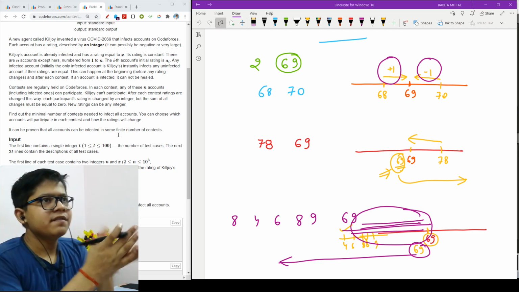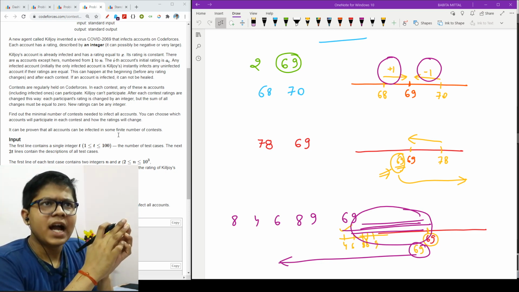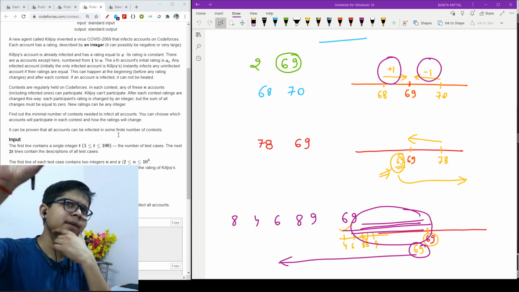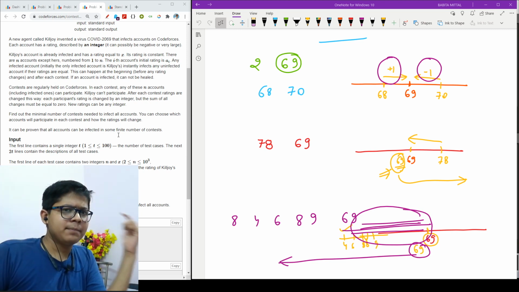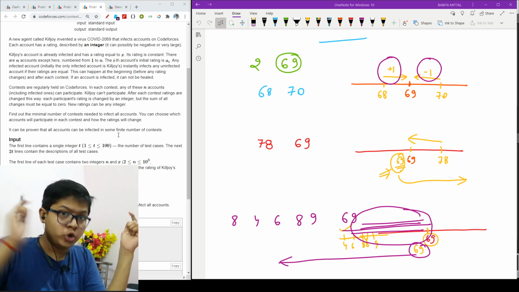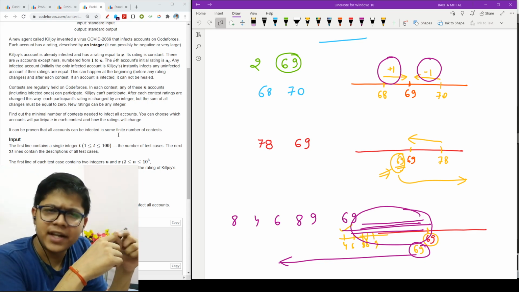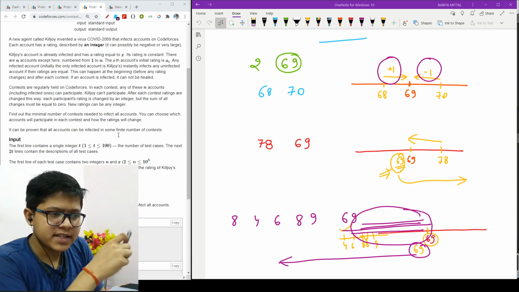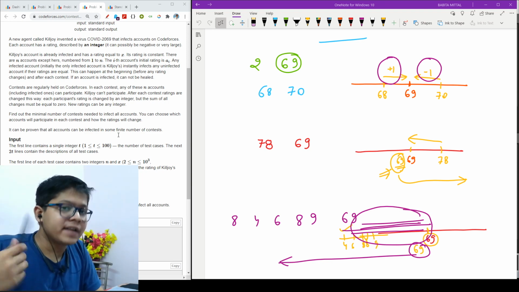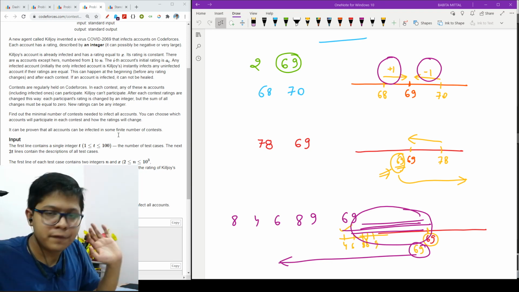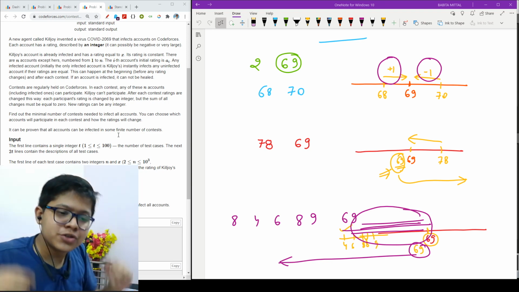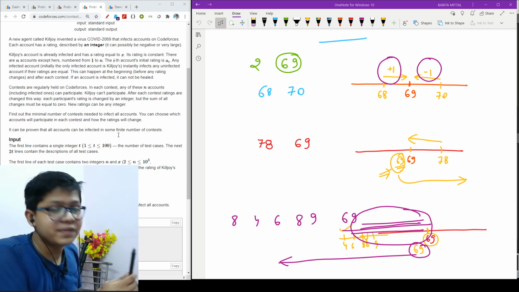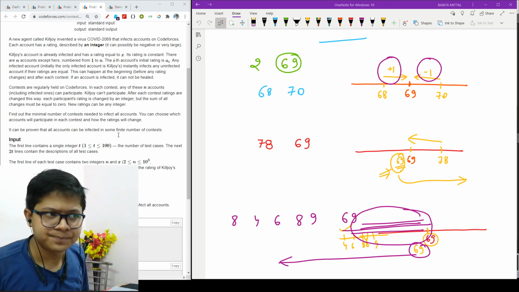So the first thing which comes to my mind is that I need to make these ratings infected, and I have an infected number. If anyhow I can bring my ratings to that infected number, then my ratings will be infected. But another thing the problem says is that if any rating becomes infected, then it will remain infected for further rounds. So you need to specify the minimum number of rounds required to make all of these n ratings infected.